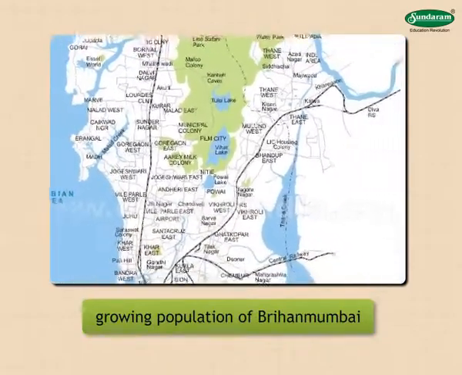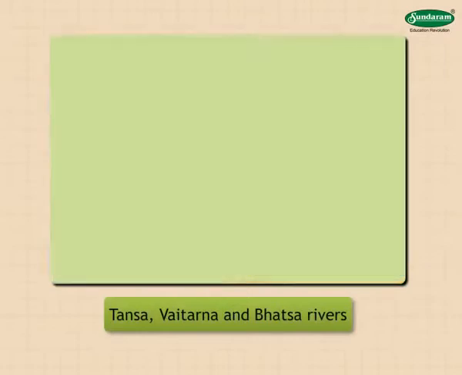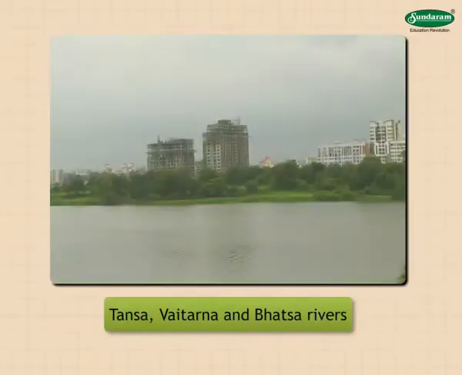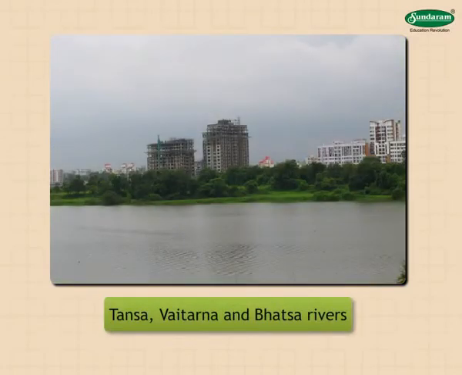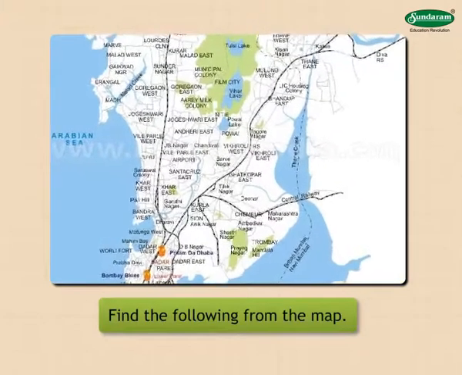Therefore, water from the reservoirs of the dam on the Tansa, Vaitarna and Bhatsa rivers in Thane district is also supplied to Brihanmumbai. Find the following from the map.